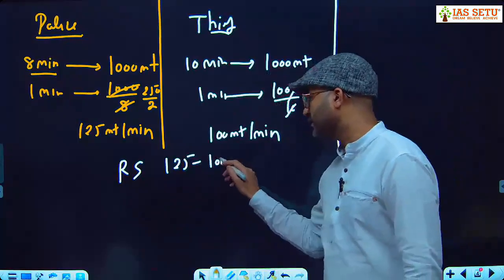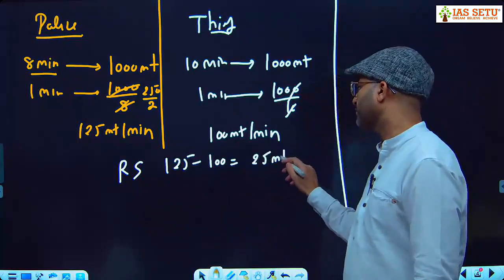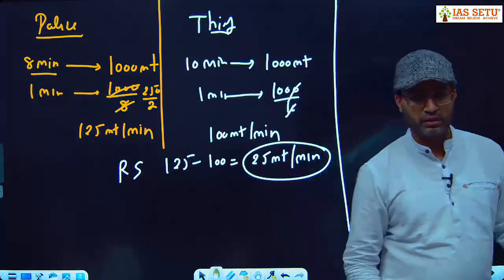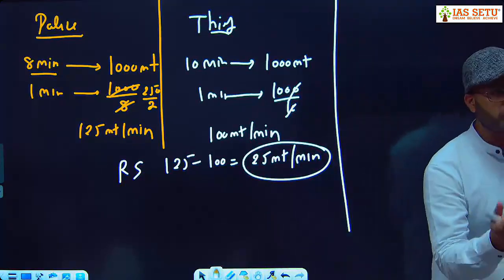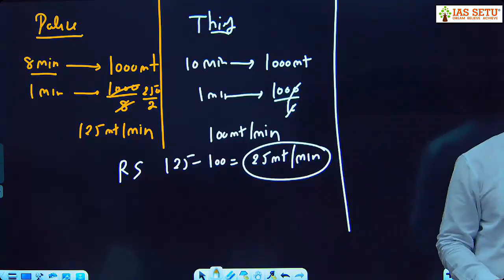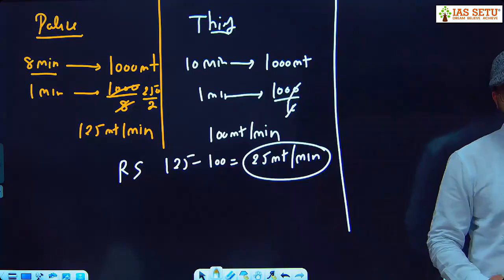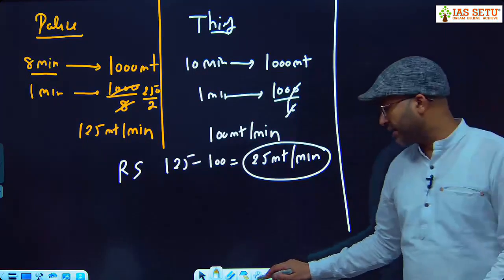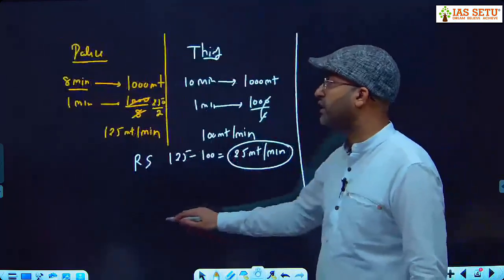125 minus 100, 25 meter per minute. This is our third step. Relative speed, speed of the policeman minus speed of the thief. So relative speed is coming 25 meter per minute. Clear? Any doubt? Now next, by using our shortcut we find the time.